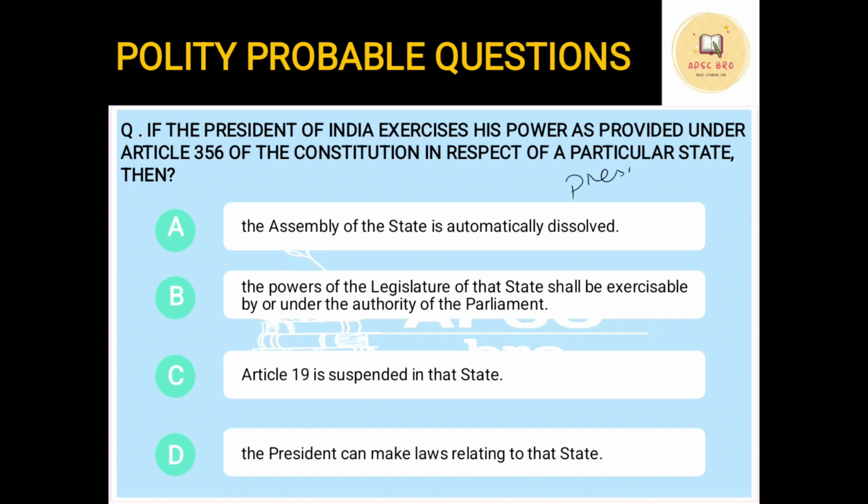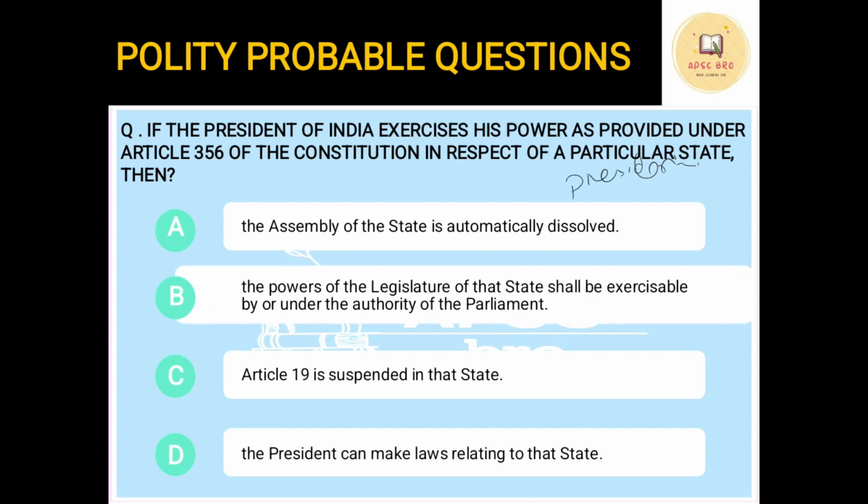Now whenever the center feels that the constitutional framework of any state has been breached, or the state government is not able to carry out its functions in the manner it should as per the constitution, then the president's rule can be implemented in that state, and that is as per Article 356.